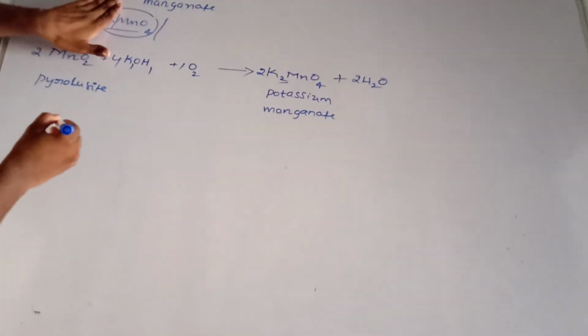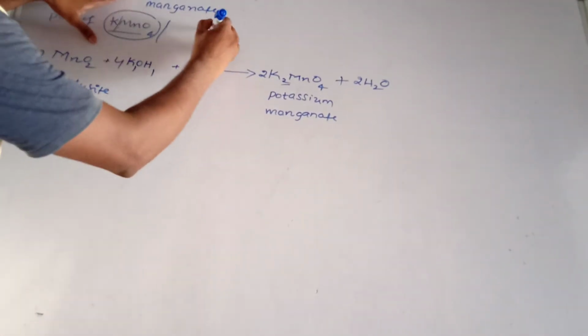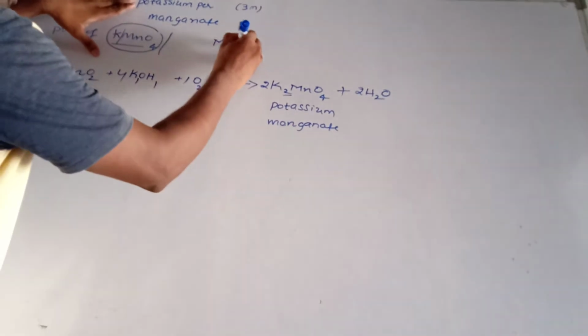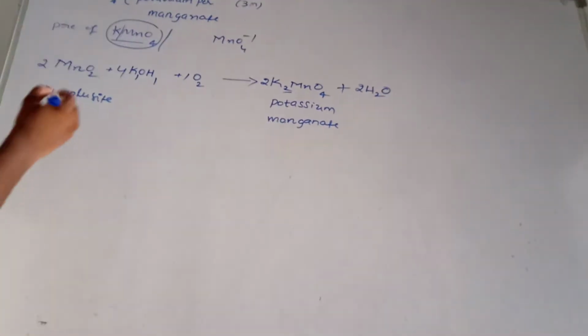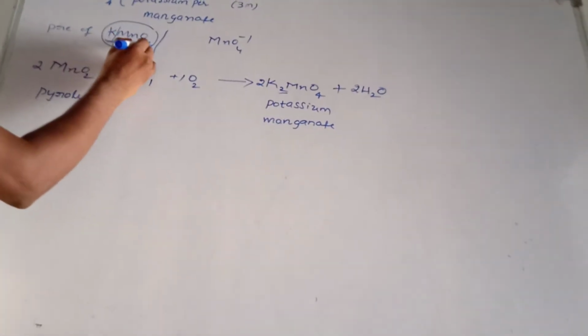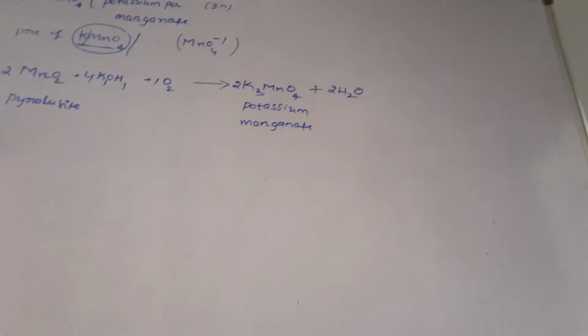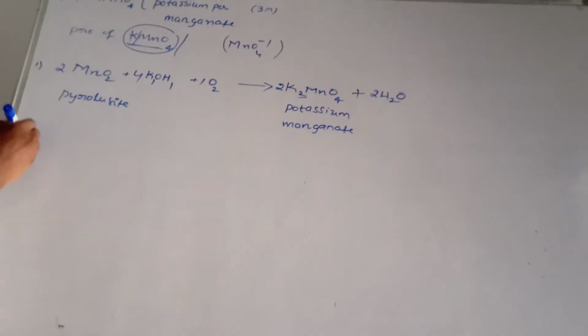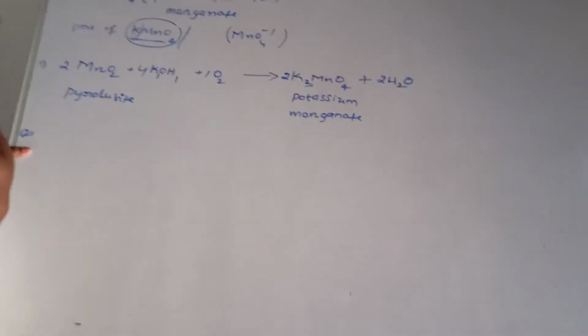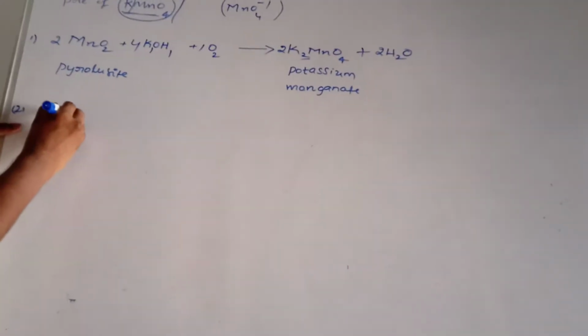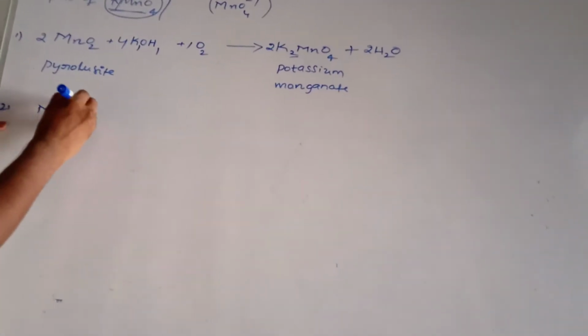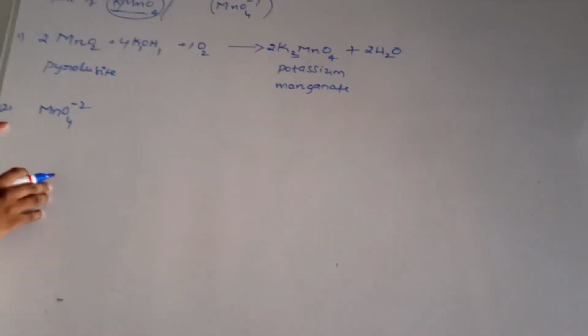Okay, but our target is the preparation of this one. Here potassium is not there. Suppose, for example, can I write like that? MnO4 power minus 1, with potassium KMnO4. Without potassium, MnO4 power minus 1. Okay, this is step 1. This is step 2. This compound I will repeat here, MnO4 power minus 2. You will get confused, right?